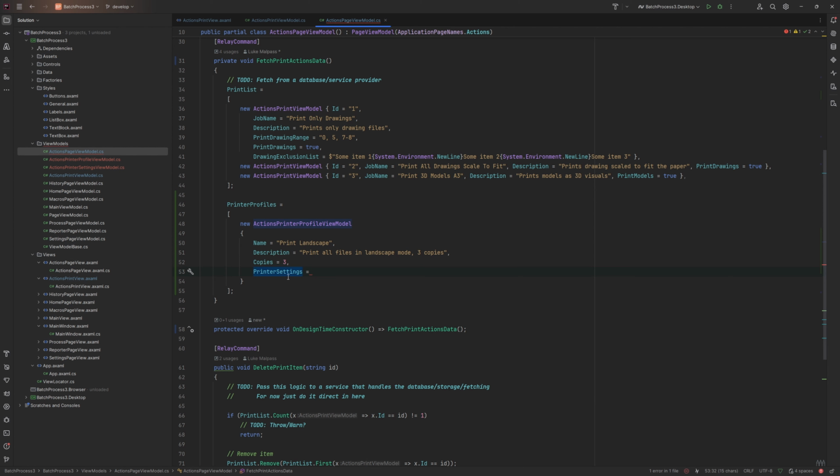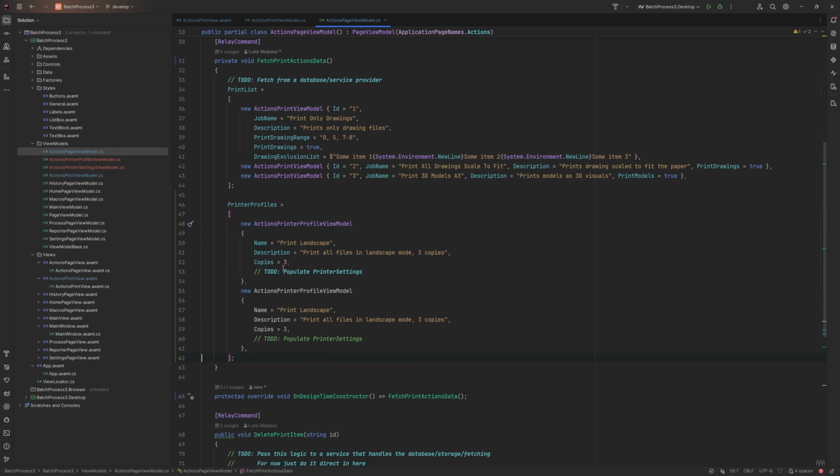And this printer settings, this really is a list of already configured print settings, but the job of populating all the possible options in the first place would also come from the service. So in here, we're going to end up repeating ourselves if we just type in print settings here. Because we're not actually going to see this yet, I'm not even going to bother populating this. We'll probably populate that when we come to do the actual printer settings page. So we could always put a note in here to do populate printer settings. But for now, that's all we'll need.